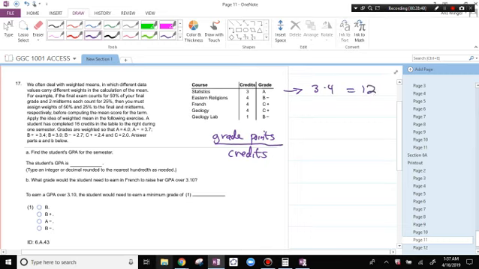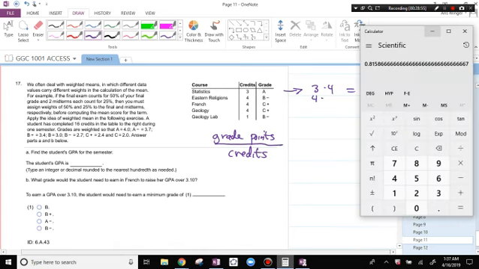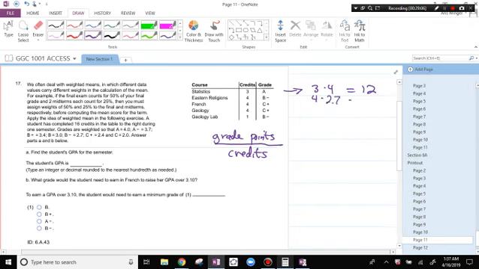This person got a B minus in a 4-credit class. A B minus is 2.7. It's a 4-credit class times a 2.7. So let's do 4 times 2.7. That's 10.8.